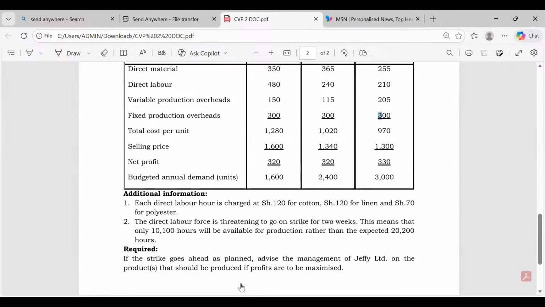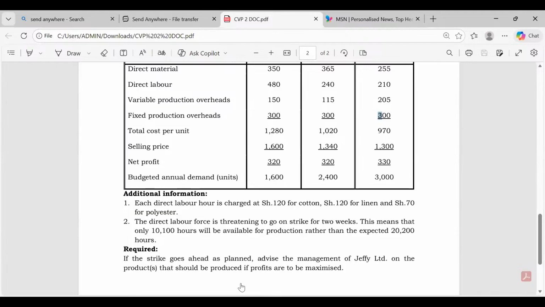If you are writing, please put a very big wrong in your book because it cannot work like that. Remember, the fixed cost should always be multiplied with our budgeted output and always assumed to remain constant. Otherwise, if you start saying the quantity has changed and then you change fixed cost, then it will become variable cost. Fixed cost shall always be multiplied with budgeted activity, budgeted number of units. So the total fixed cost here will be, these are the budgeted units, 300 times 1,600 plus 300 times 2,400 plus 300 times 3,000.